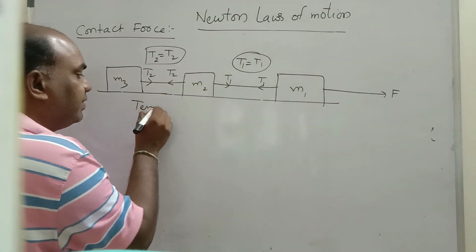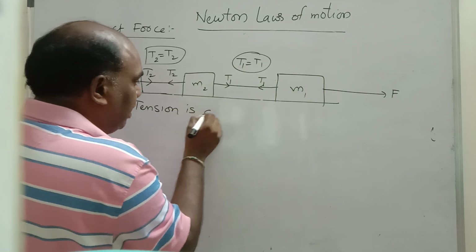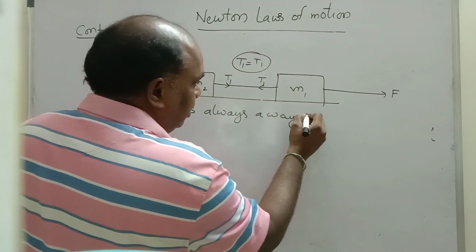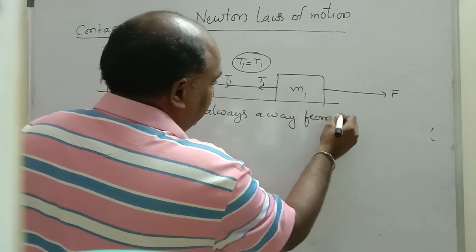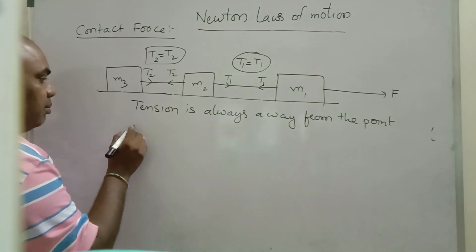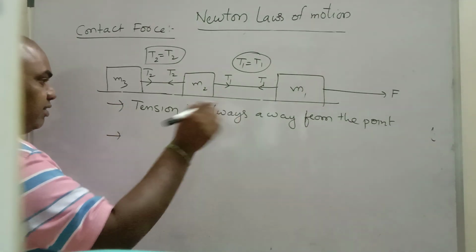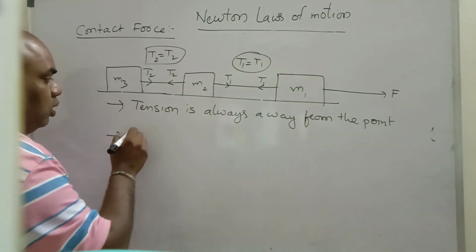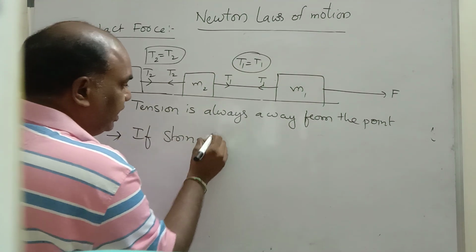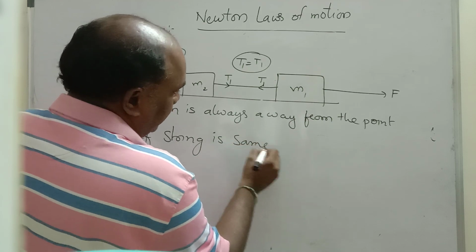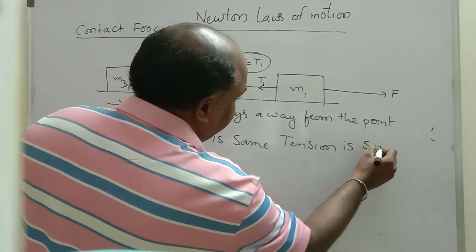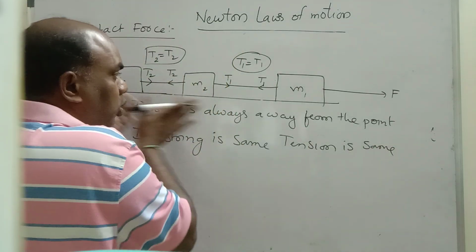Tension is always away from the point. Remember, away from the point. That is the first point. Number two, if the string is the same, tension is the same.